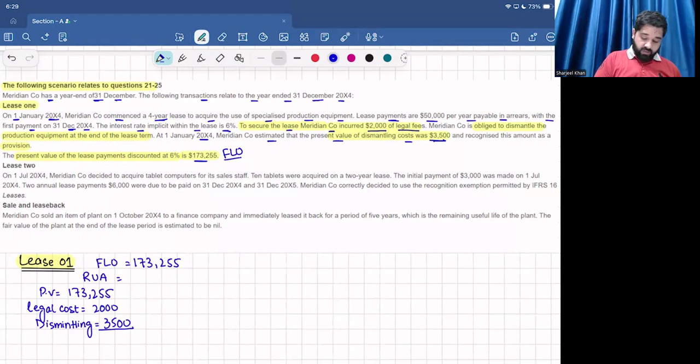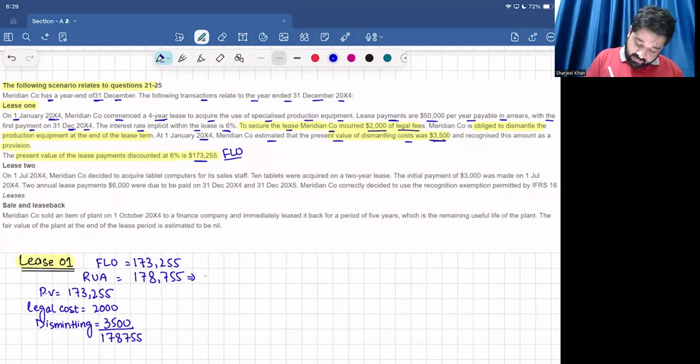So 173,255 plus 2,000 plus 3,500 is equal to 178,755. So it will be the initial value for the right-of-use asset, 178,755.